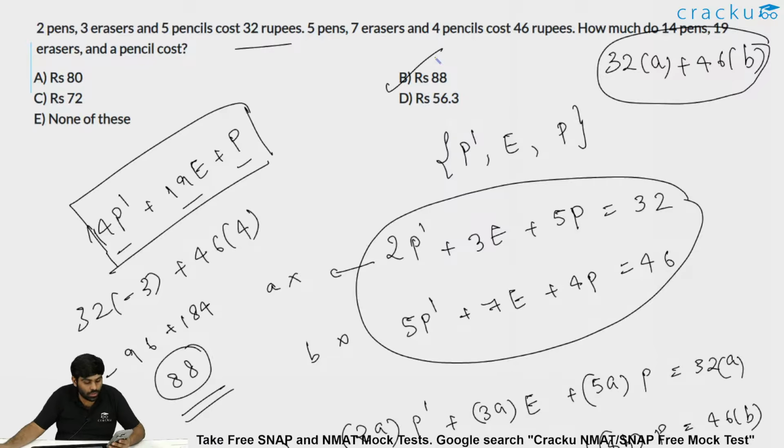Hope I am clear. Any doubts? Any doubts, guys? Hope I'm clear. Why it is 88, or did you people understand? Okay, yes, B 88. Any doubts from any side? Sir, using tricks. Which trick did you use, by the way?